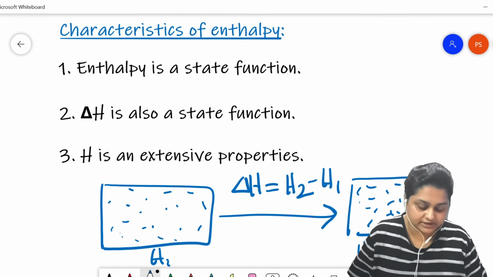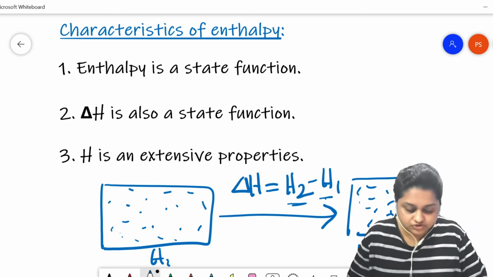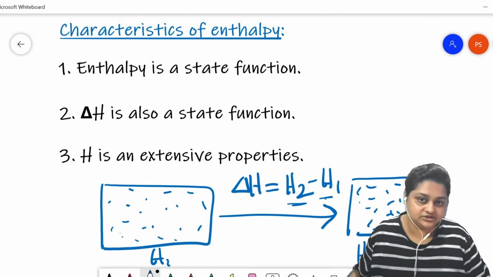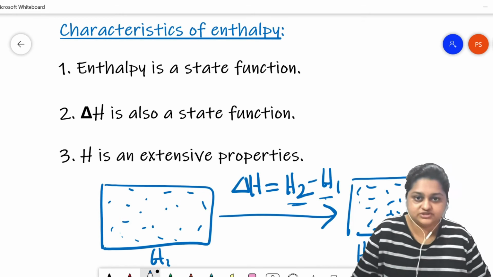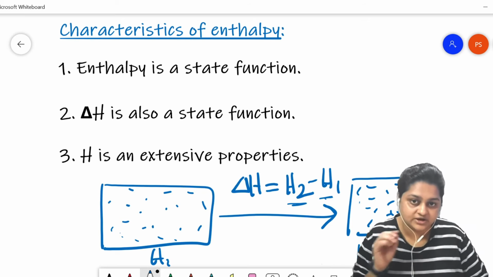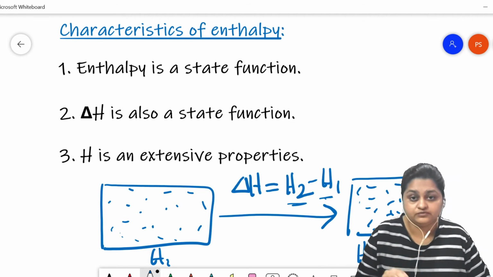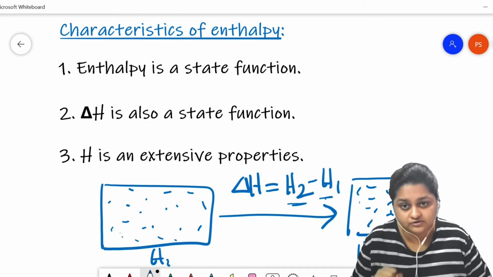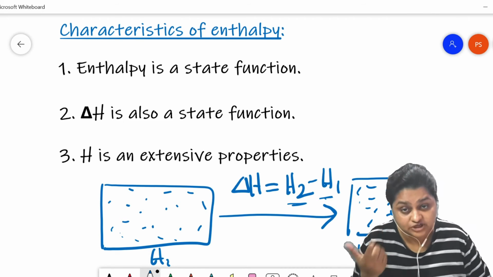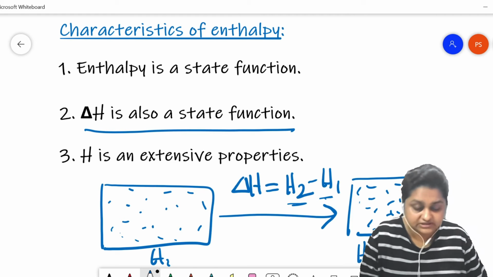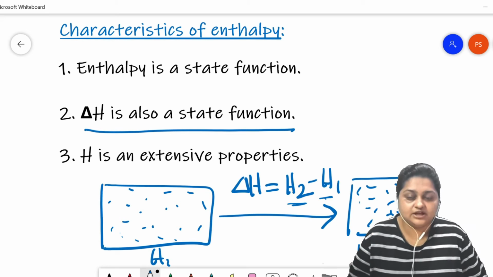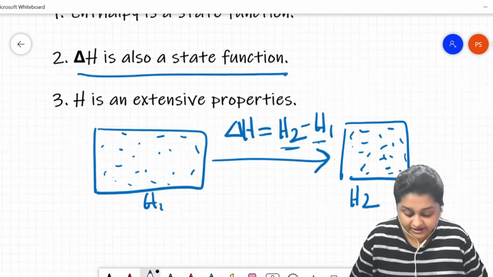So far we know that. H2 and H1 are nothing but the enthalpies at the final state and the initial state. The pathway through which this process has occurred to reach the final state from the initial state has no influence over the magnitude or the values of the enthalpies. So the enthalpy is a state function. So the change in the enthalpy also, because the change in the enthalpy is nothing but the subtraction between the enthalpies of final state and initial state.